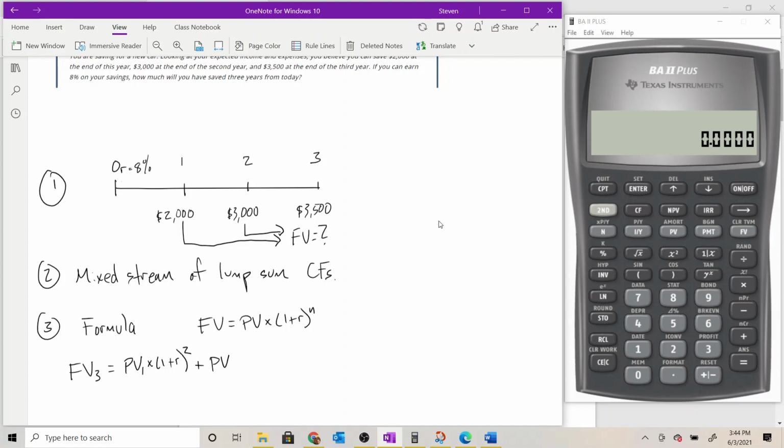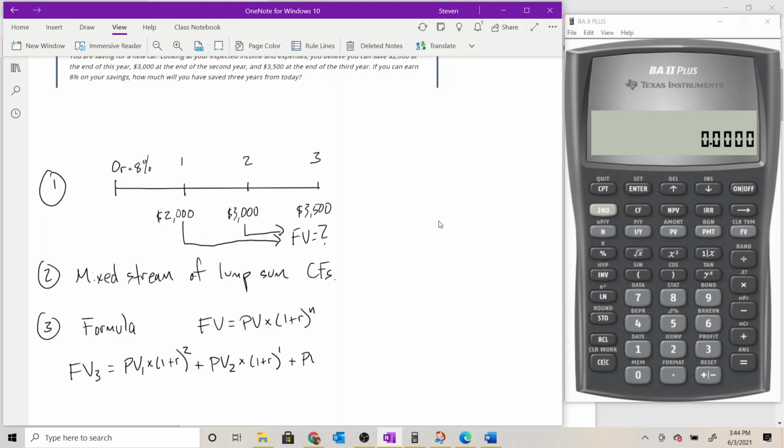Okay, I'm going to add to that present value sub 2, which I'm going to use to stand for this $3,000 cash flow that happens at the end of year 2. And we're going to need to multiply that times 1 plus r, our interest rate factor. And this time, that deposit is going to earn interest just 1 period. So we can raise that to the 1.